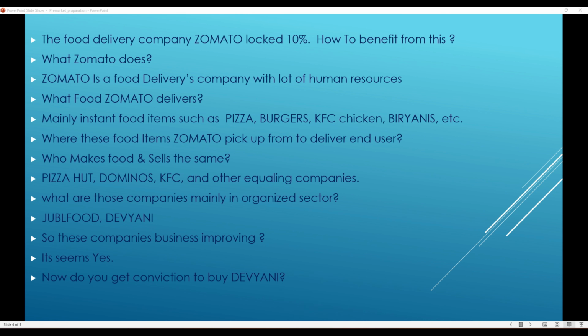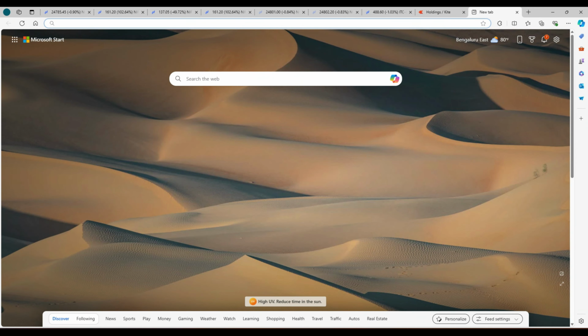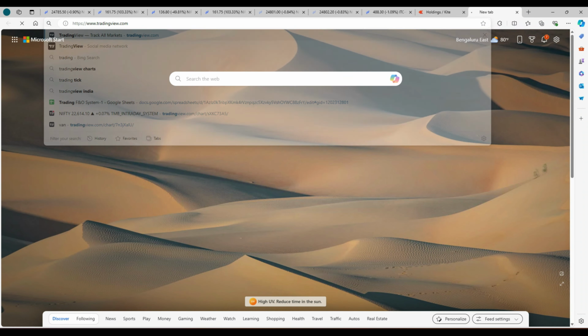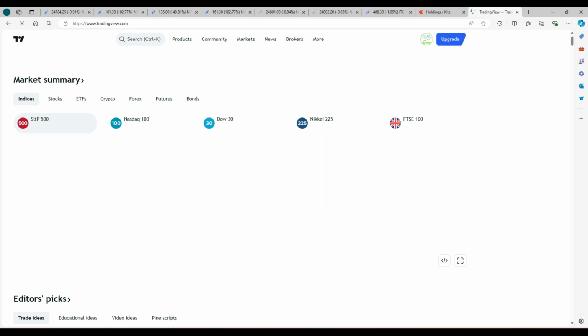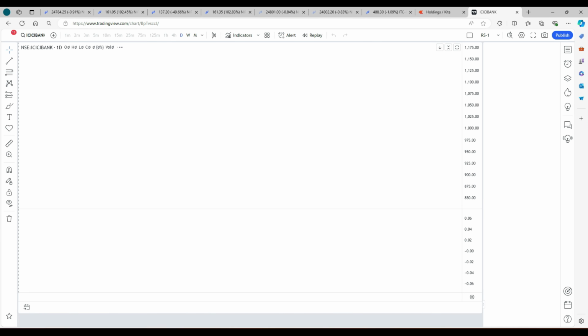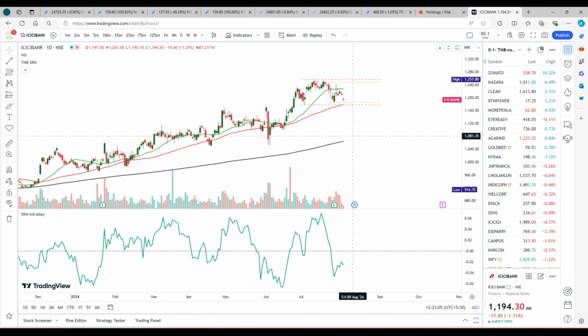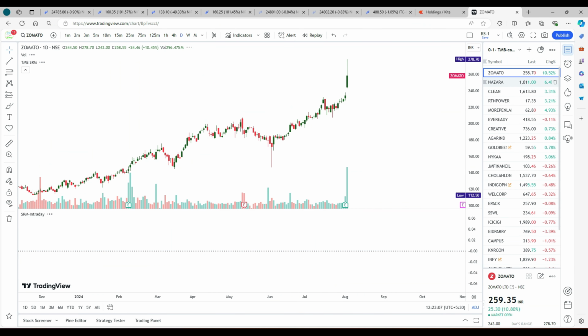Let me go to TradingView. I was interested in Jubilant Food earlier. Now Jubilant Food has reasonably gone up, a little bit. Here Zomato is 10% up, right?